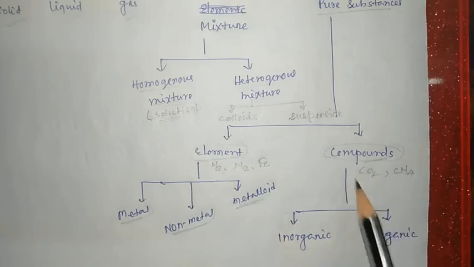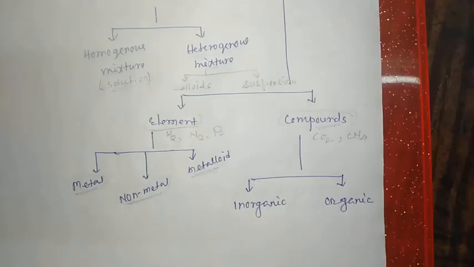So compounds are again classified into two types: inorganic compounds and organic compounds. Regarding organic compounds, you have studied in class 10. The name of that chapter is Carbon and its Compounds. Organic compounds mostly contain carbon and hydrogen.